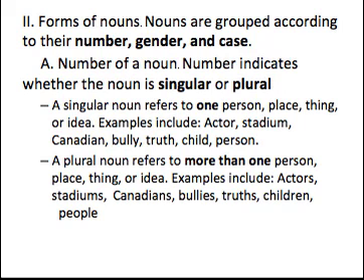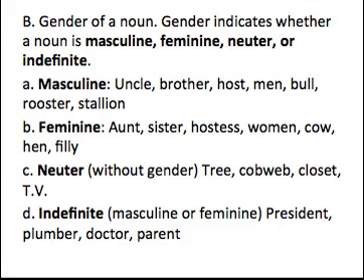Next is forms of nouns. Nouns are grouped according to their number, gender, and case. Number is basic, right? Singular or plural. A singular noun refers to one, plural refers to more than one. Pretty basic, there to be explained if you want to take a closer look. Gender of a noun indicates whether a noun is masculine, feminine, neuter, or indefinite. Masculine nouns are nouns that refer to something that's male. Feminine refers to something that's female. Neuter refers to something that does not have a gender, and indefinite means that it could be masculine or feminine.